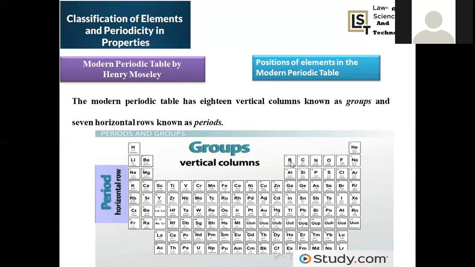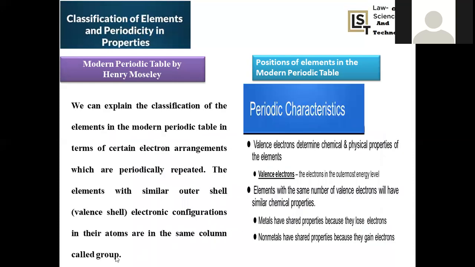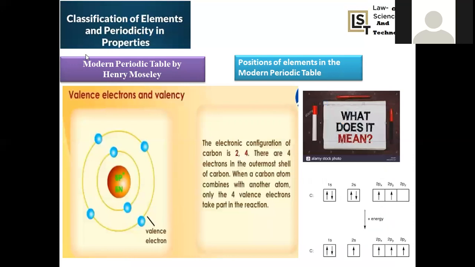So here 2p1 is given for boron, 3p1 is given for aluminium, 4p1 is given for gallium, 5p1 is given for indium, 6p1 is given for thallium. So in this manner, only one electron will be there in the p shell. So valency electrons remain the same. That's why all are present in the same group. Elements with the same number of valency electrons are in the same group. So that is the criterion for the modern periodic table, right?